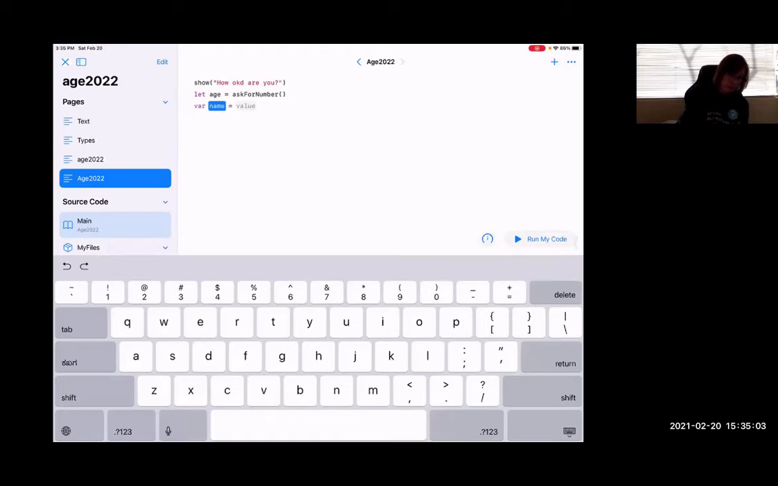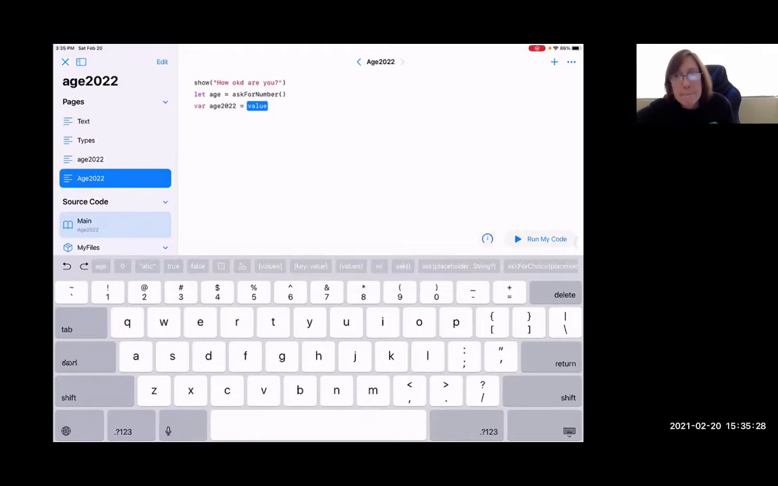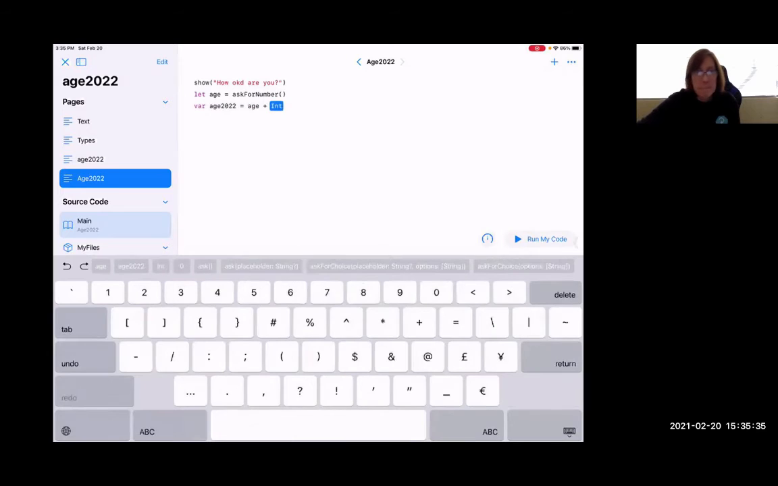We are declaring again. Please, let's check again. A variable has a name and the value, okay? In this case, our variable that we're going to declare is going to be named age 2022. Okay, now I know that it's going to be age plus 1. Okay, age plus 1. In there, it's telling us that we need an integer.